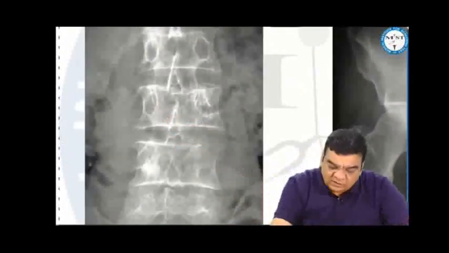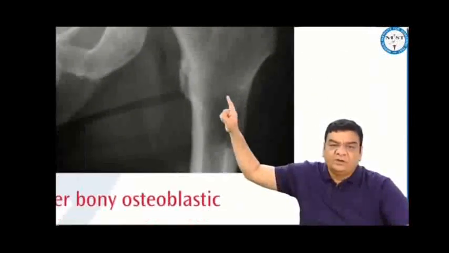This is how the bony metastasis can look like. These rounded shadows, what you're seeing, this is how the bony metastasis looks like. This is the bony metastasis in femur, something like this.